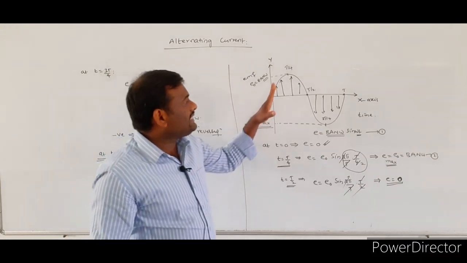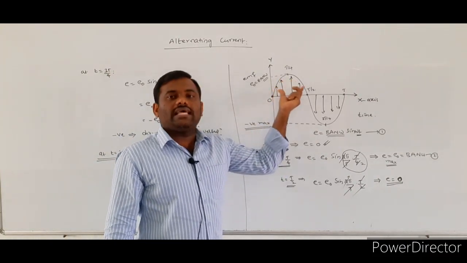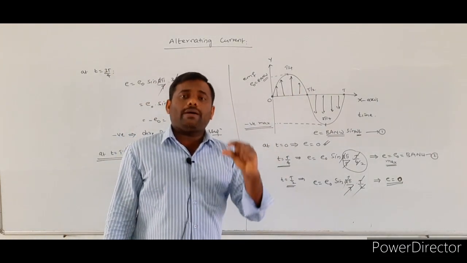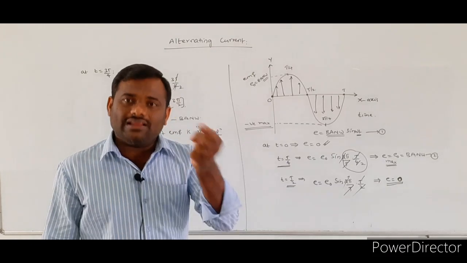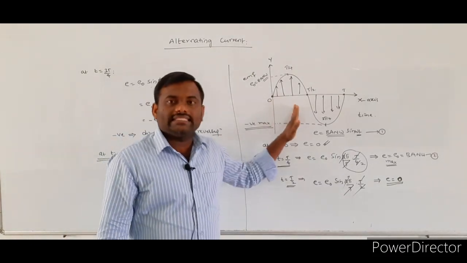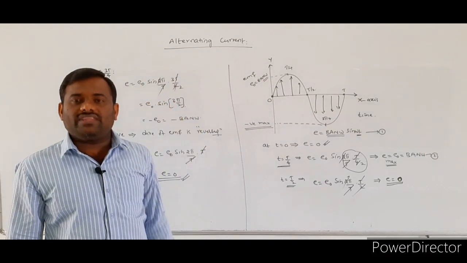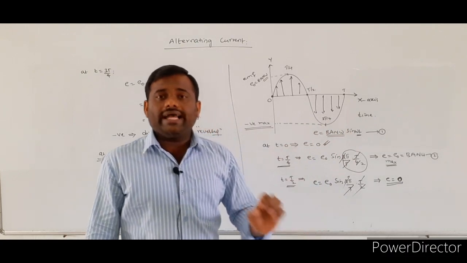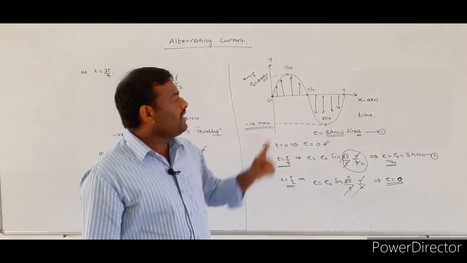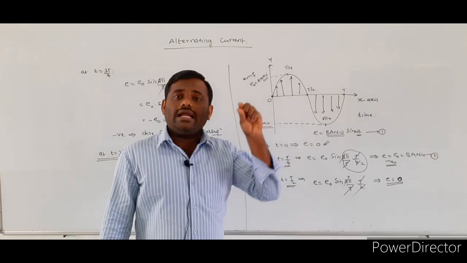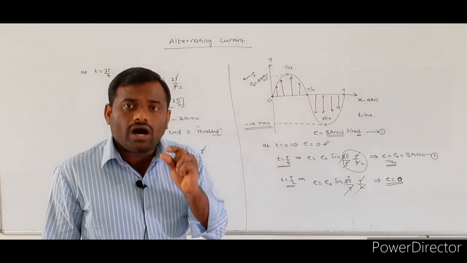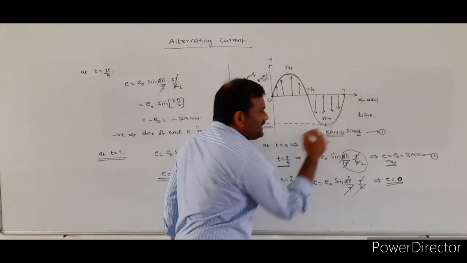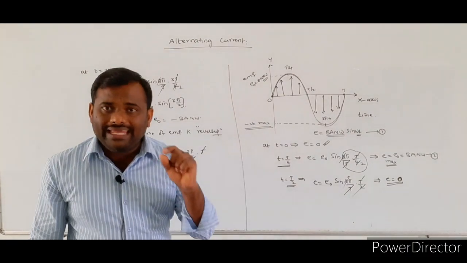So the difference between the positive half cycle and the negative half cycle is that the direction of the vibrations is reversed. Similarly, in alternating current also, either the direction of the induced EMF or the direction of the alternating current changes with respect to time, periodically.